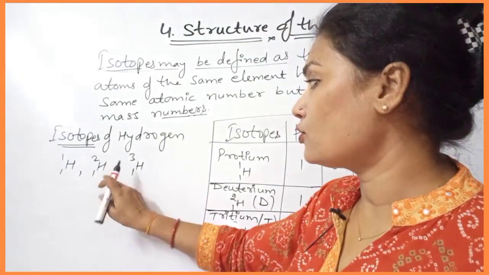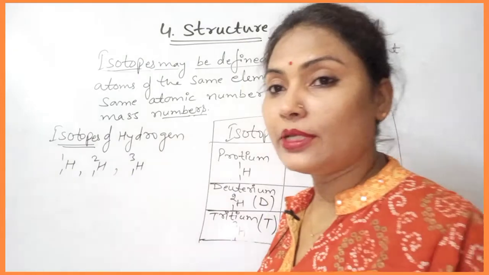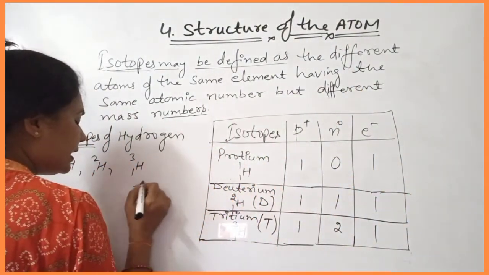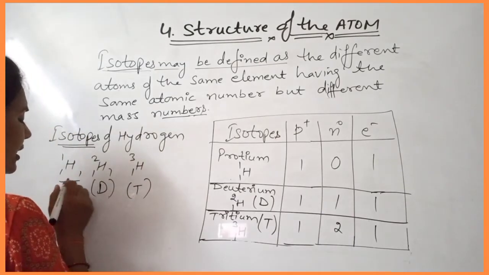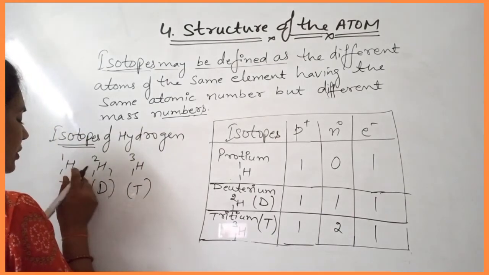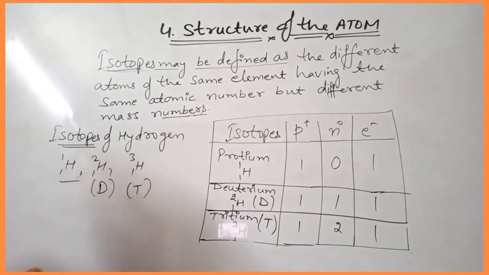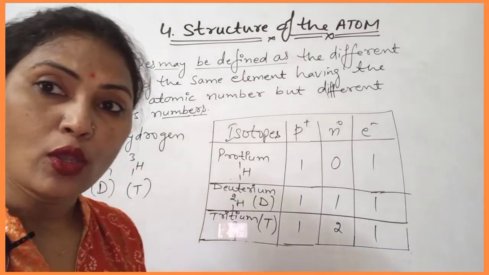Deuterium is denoted by capital D, and tritium by capital T. Protium is not denoted by a special symbol because it is the ordinary hydrogen isotope of mass number 1.